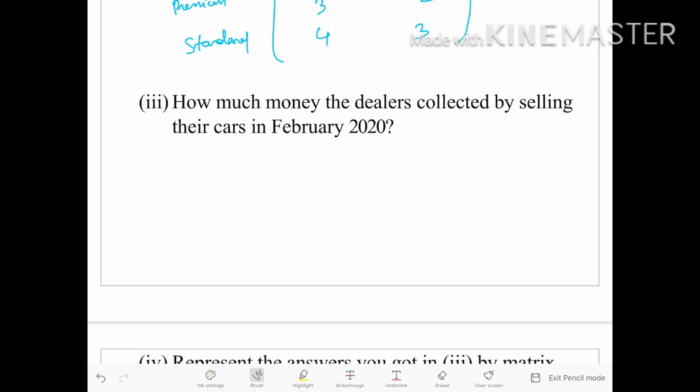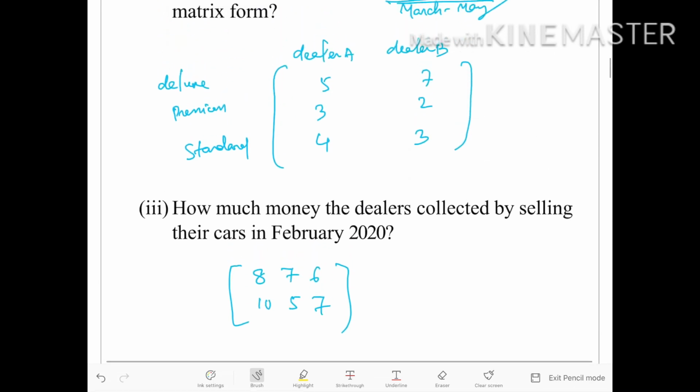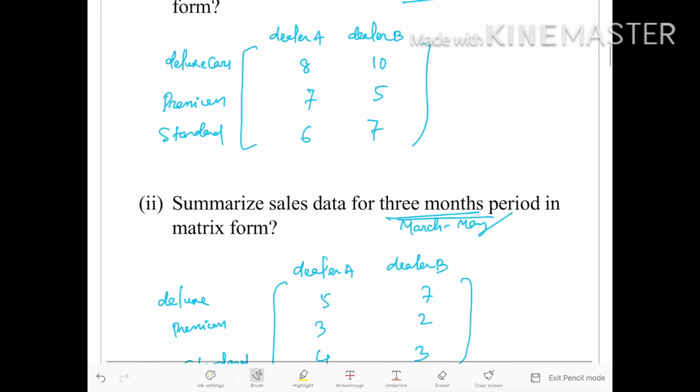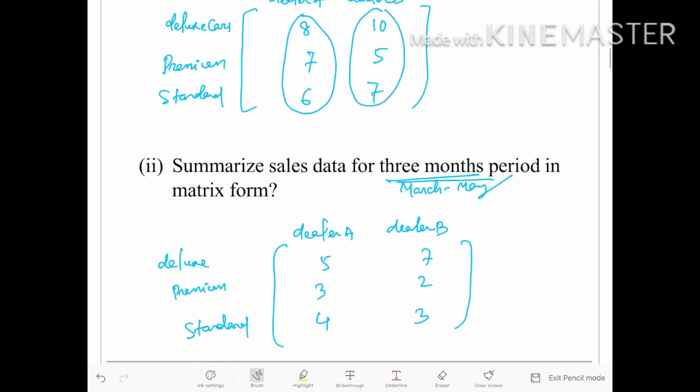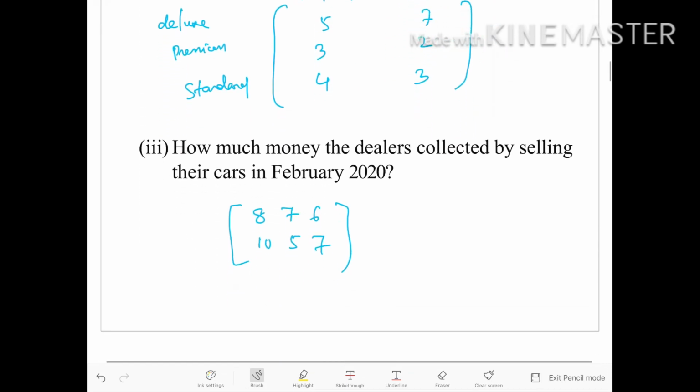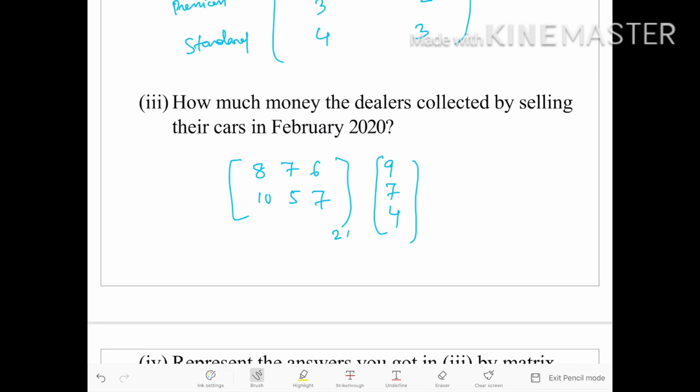For example, I am taking both at a time. 8, 7, 6, 10, 5, 7 means what? 8, 7, 6 are the cars respectively for dealer A and 10, 5, 7 are the cars respectively for dealer B. And in February, the cost was the same for both dealers, that is 9, 7 and 4. 9 lakhs, 7 lakhs, 4 lakhs respectively. This is a matrix of order 2 by 3 and this is a matrix of order 3 by 1. Hence, the answer will be a matrix of order 2 by 1.